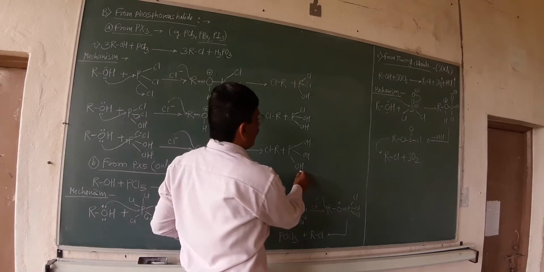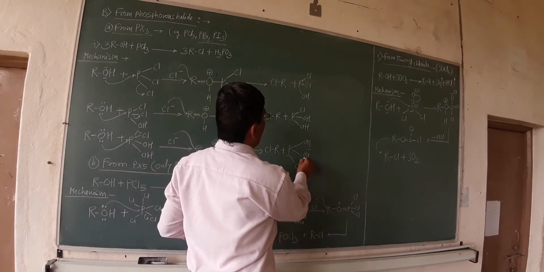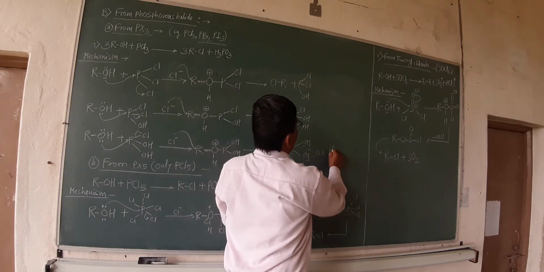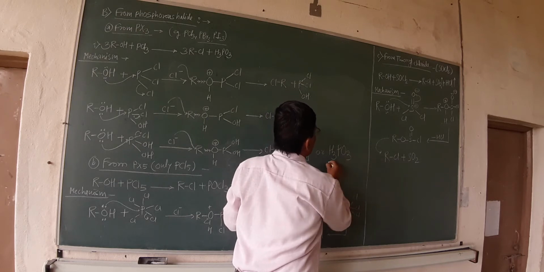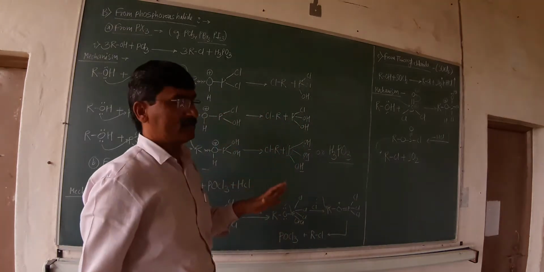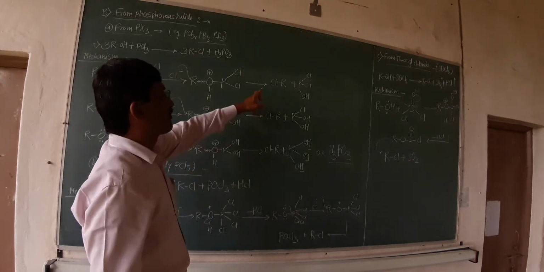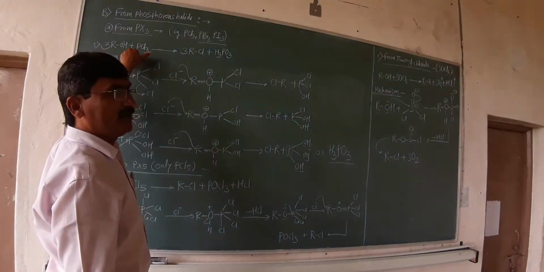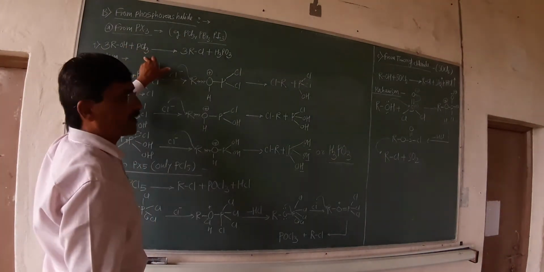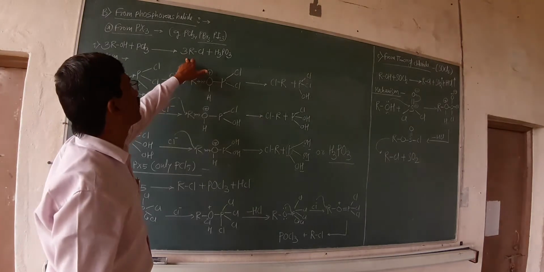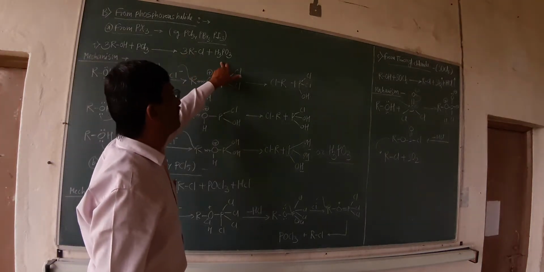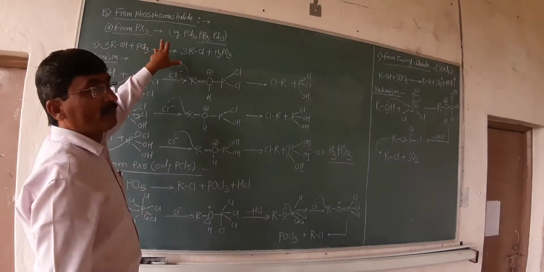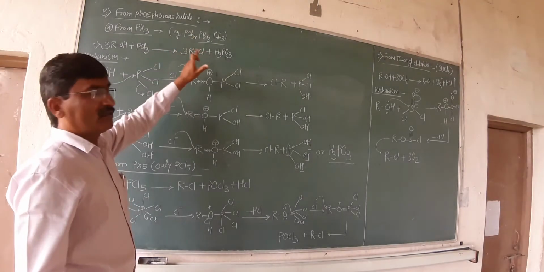POH. As there are three hydrogen atoms, three oxygen atoms and one phosphorus atom, it becomes H3PO3, that is phosphorus acid. Along with the formation of the three molecules, 1, 2 and 3, that is how the mechanism works: three molecules of alcohol react with PCl3, forming three molecules of alkyl halide along with the H3PO3 molecule. That is the action of PX3, that is the action of PCl3 on alcohol.